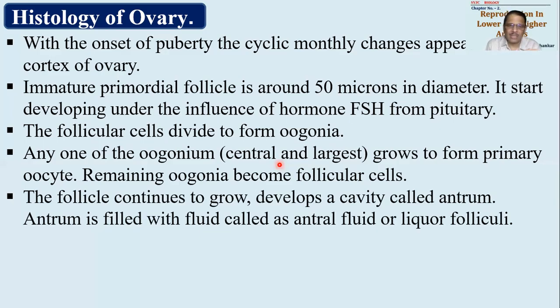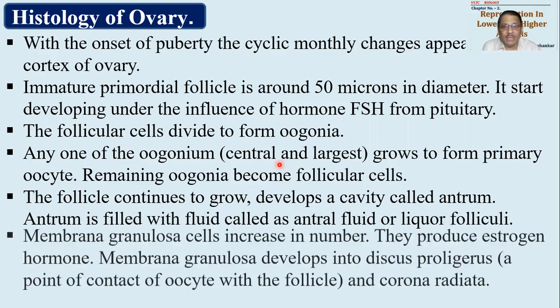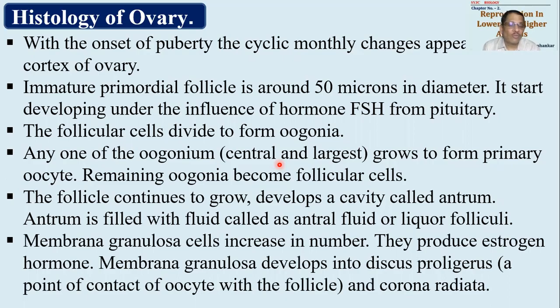There was one cell at the center, with cells surrounding it. These cells will keep dividing. As they divide and grow in number, they will start separating from the central cell, the primary oocyte. So a small cavity is produced between the primary oocyte and the follicular layer of cells. This space produced here is called the antrum or antral space. This antral space will be filled with a liquid called liquor folliculi.